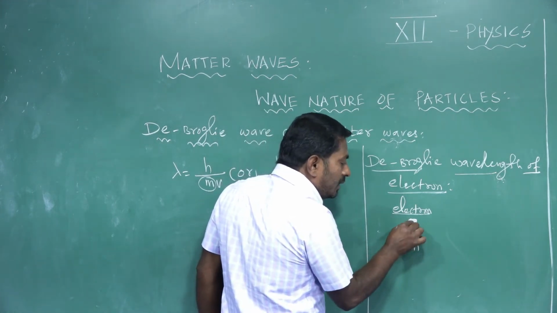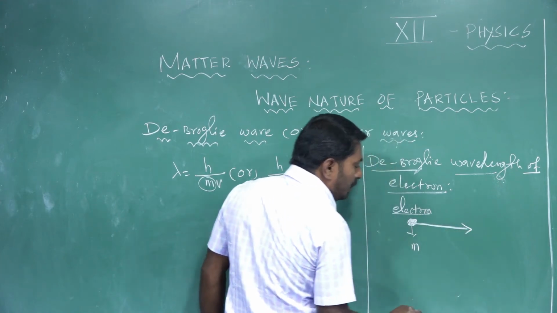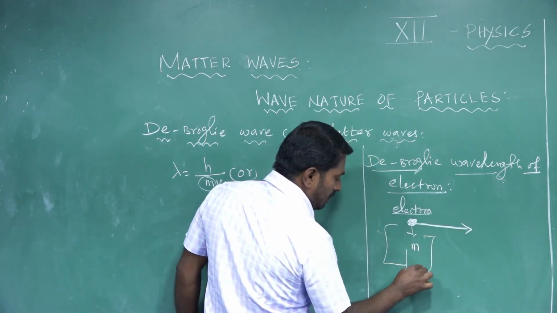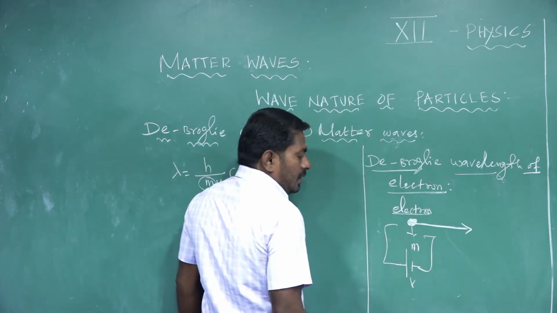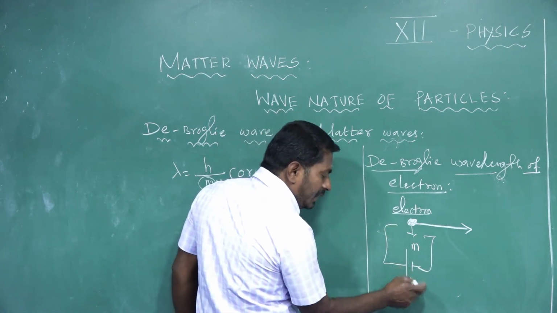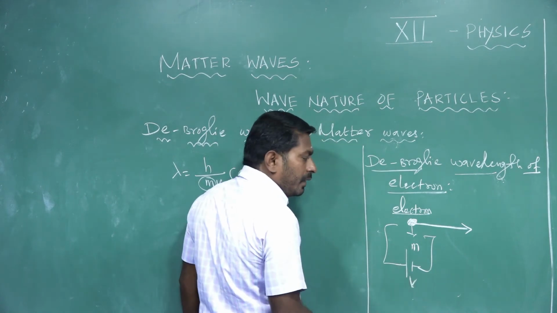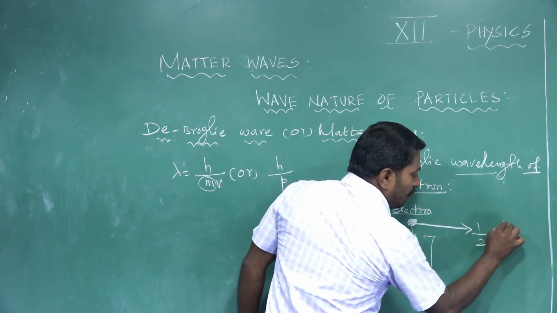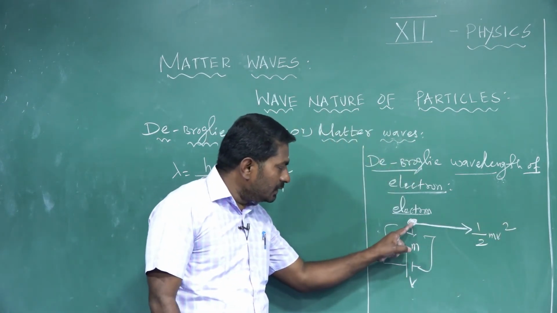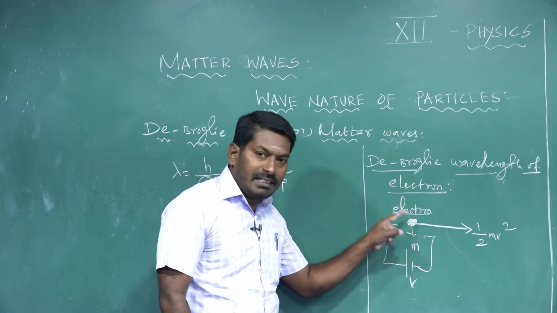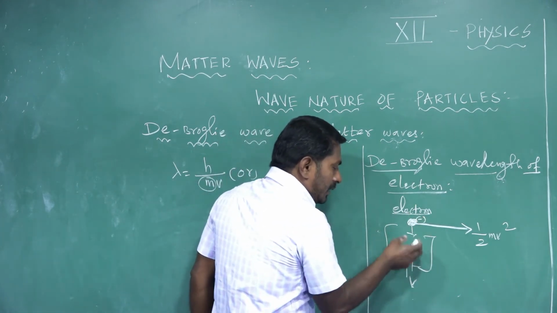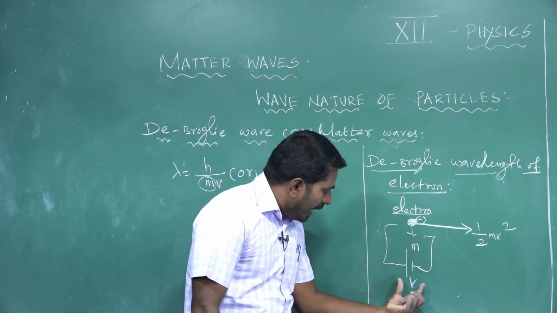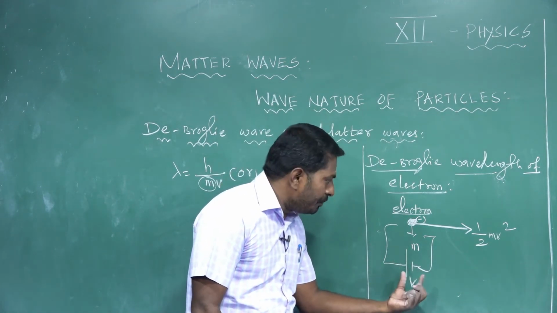The same electron is accelerated with a suitable potential difference V. It acquires a kinetic energy of one half m v square. This is only one electron, a negatively charged material particle, and it possesses a definite mass. That electron is accelerated with the suitable potential difference V.